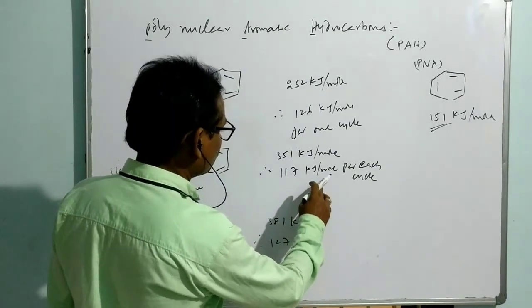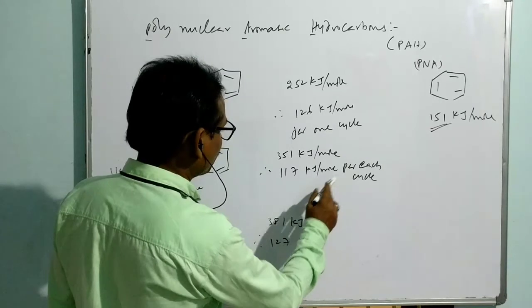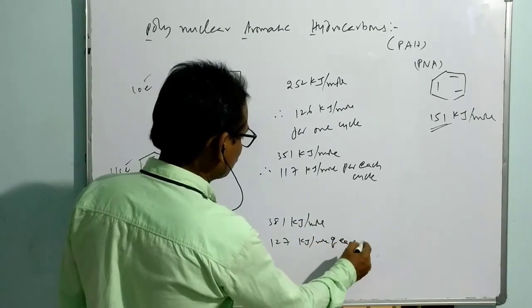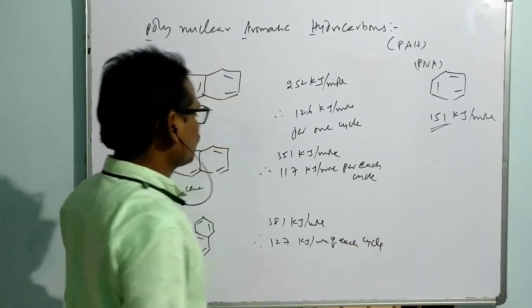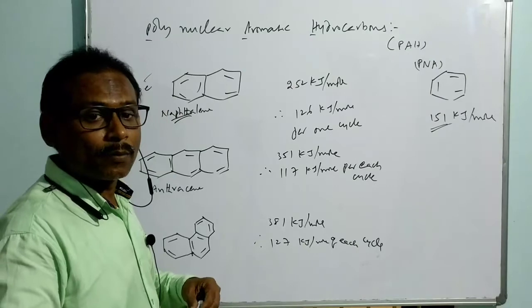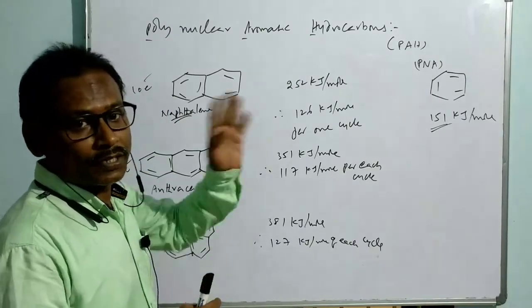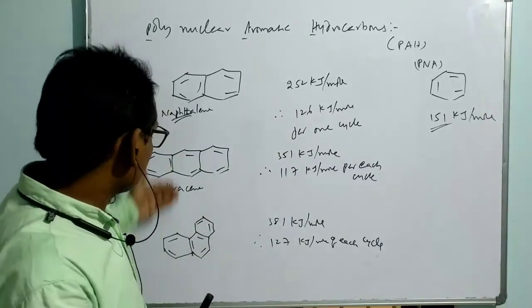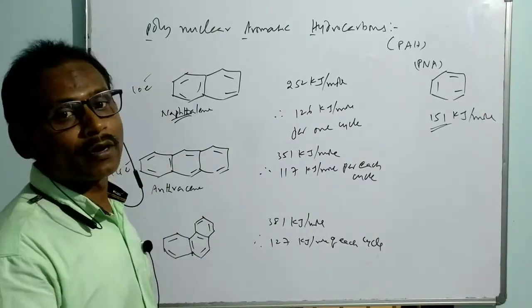Kilojoules for each cycle. So once again, if you compare the stability of these 3 compounds, in which case is the resonance energy more? Benzene. That's why benzene, no doubt, is more stable when compared to even these polynuclear aromatic hydrocarbons.